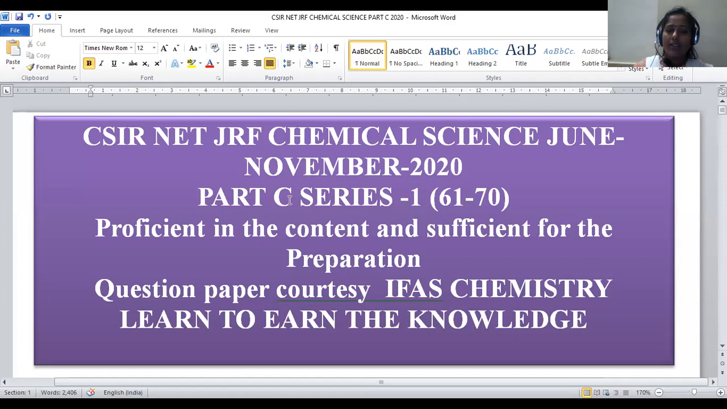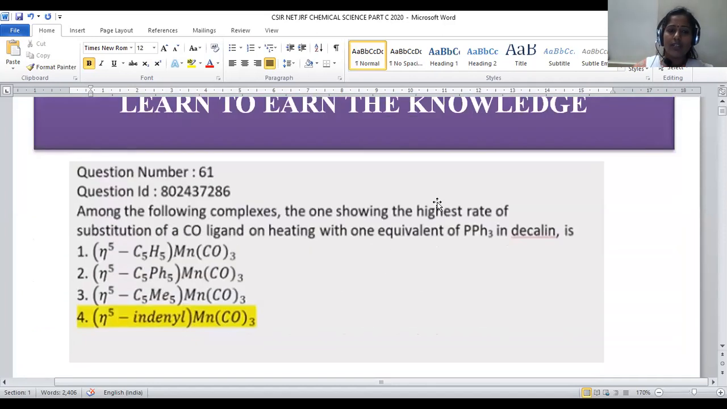Then let us enter into our Part C Series 1 questions. We are going to cover questions 61 to 70, a total of 10 questions in today's session. All are 4-marker questions. Question number 61: Among the following complexes, the one showing the highest rate of substitution of carbonyl ligand on heating with one equivalent of triphenylphosphine in decalin is. They're asking which of the following complexes gives the highest rate of substitution of carbonyl ligand with triphenylphosphine.